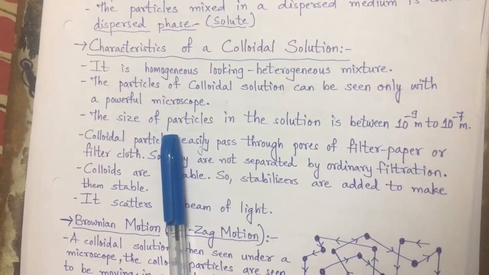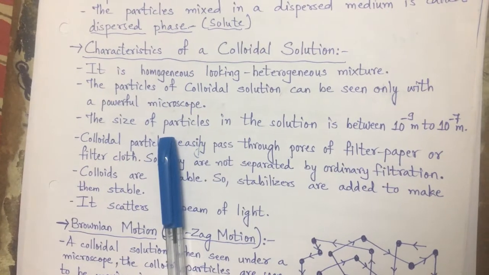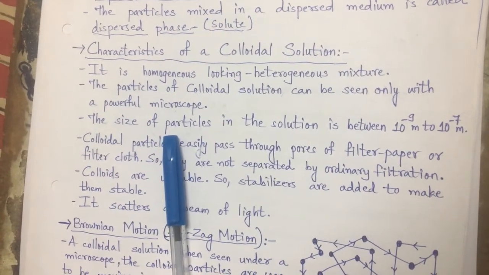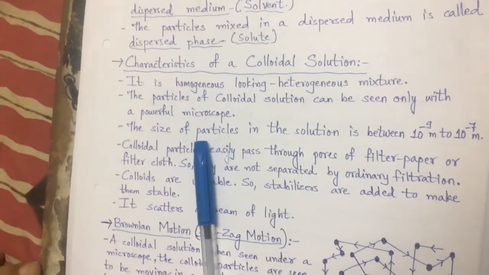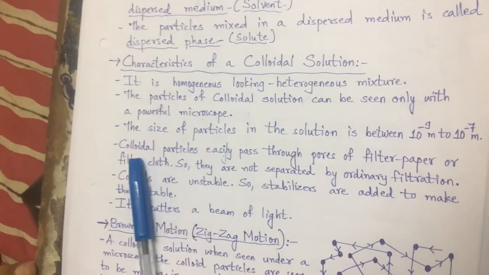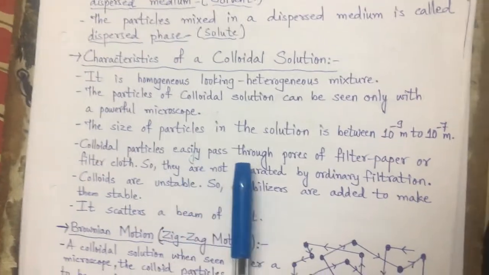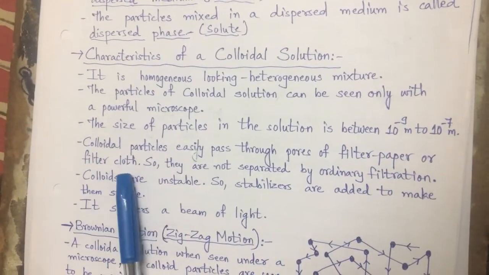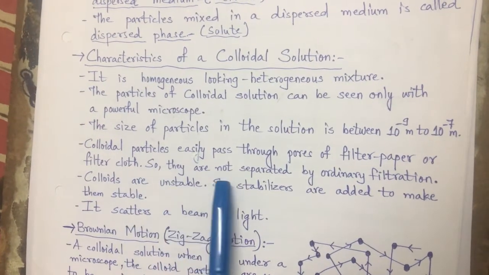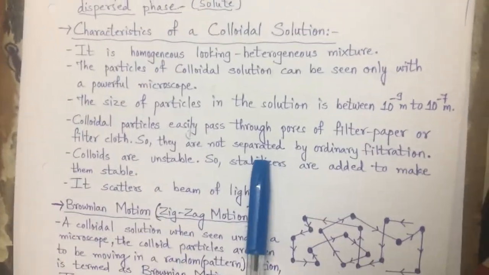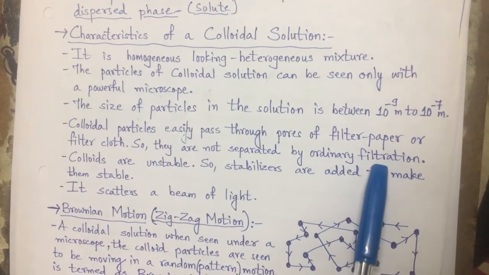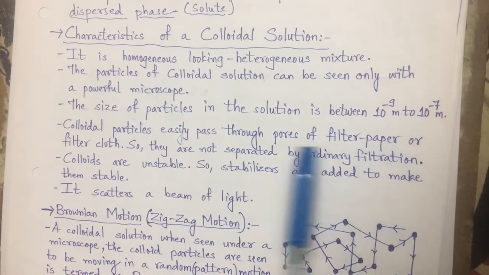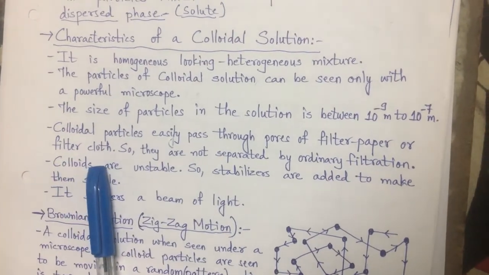The size is smaller than suspension particles and greater than true solution particles, and so it is not seen by our naked eyes. Colloidal particles easily pass through pores of filter paper or filter cloth, and so they are not separated by ordinary filtration, but need special filter paper as well as special filter cloth.